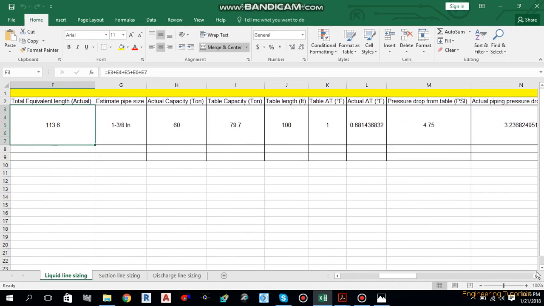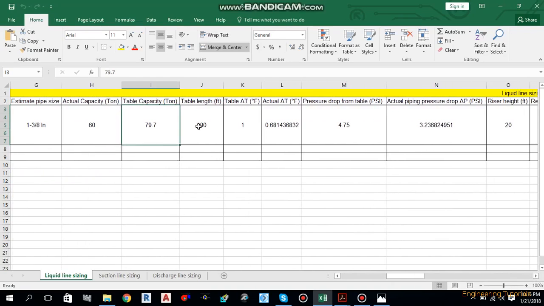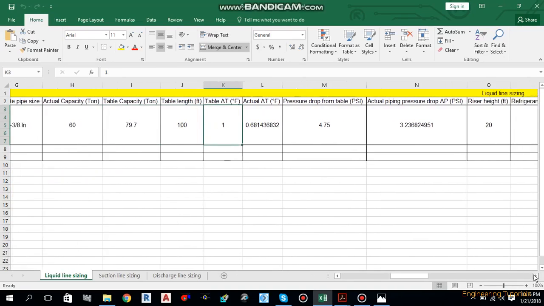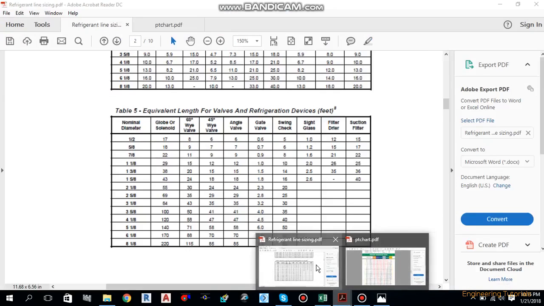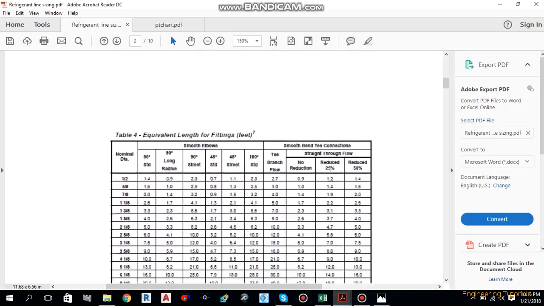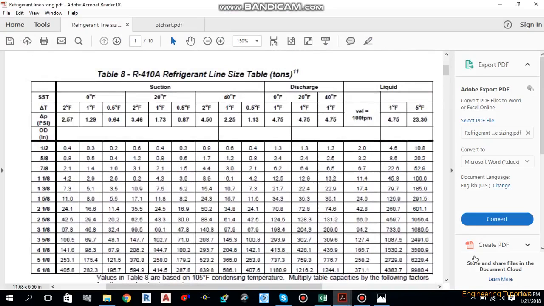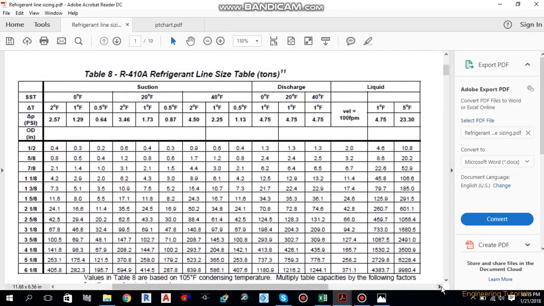So up till here it's done. Now the table length is done. Now the table delta T. What is the table delta T? It's 1 degree Fahrenheit. I'll tell you how it comes. Let's move back over here. As you can see, for the liquid line we have used this 1 degree Fahrenheit delta T.